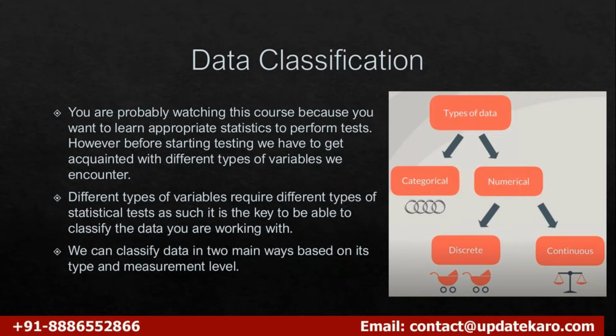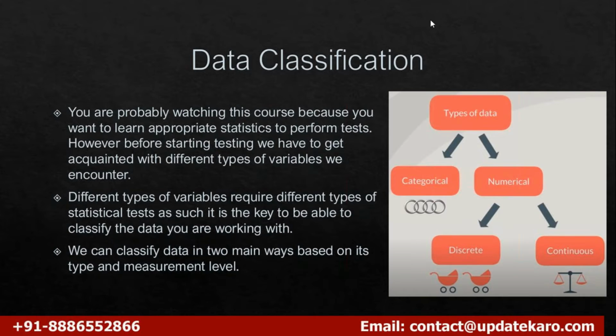So what is categorical? Mostly text data. Category. It could be a product ID. So here we have two types of data: categorical data and numerical data.